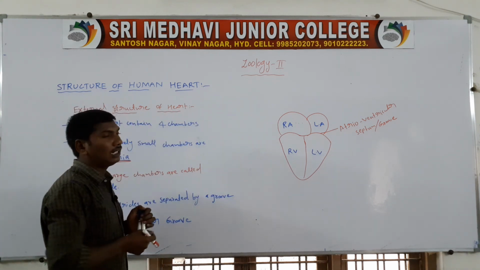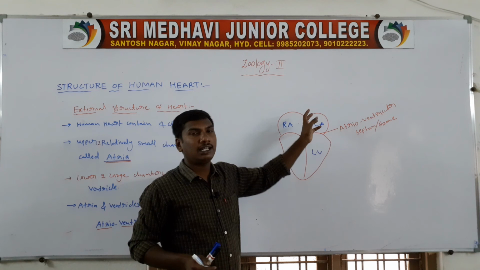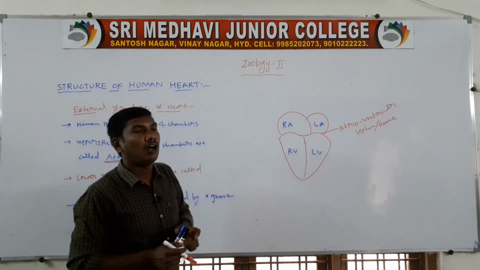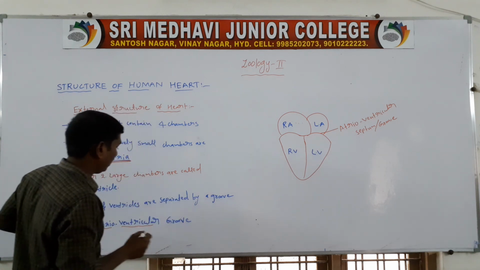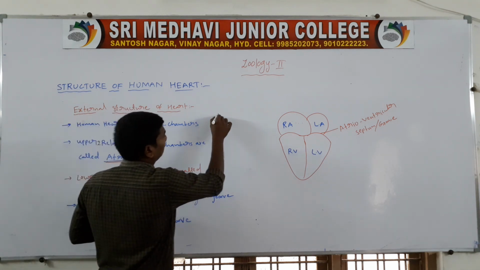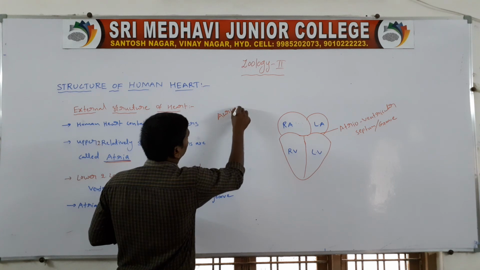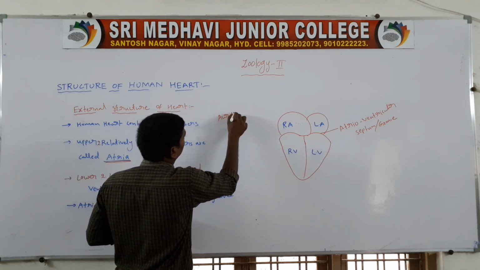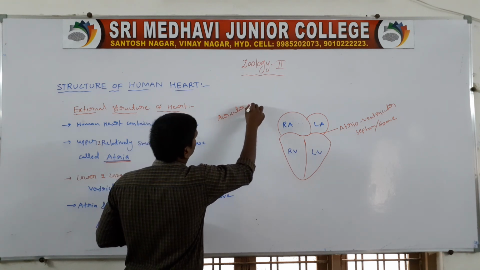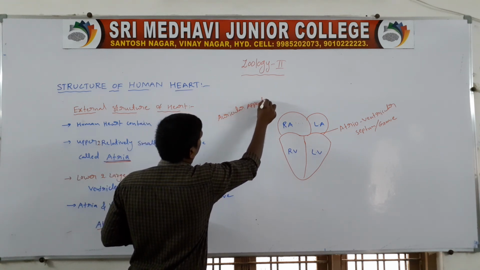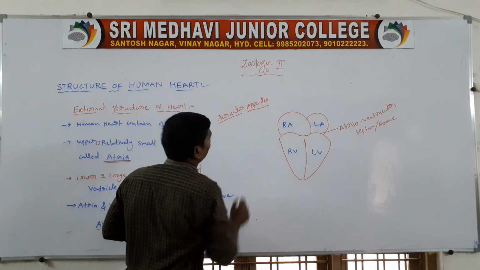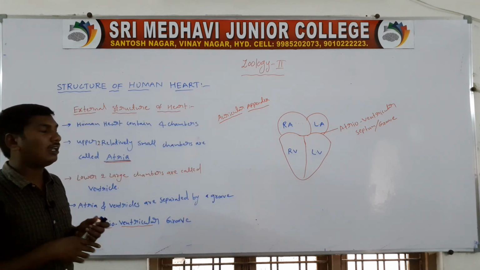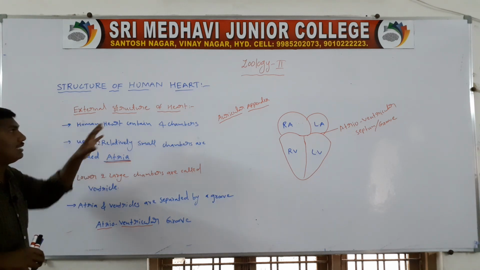Next one, the 2 atria are covered by a projection called the auricular appendix. So these are the external structure of the heart.